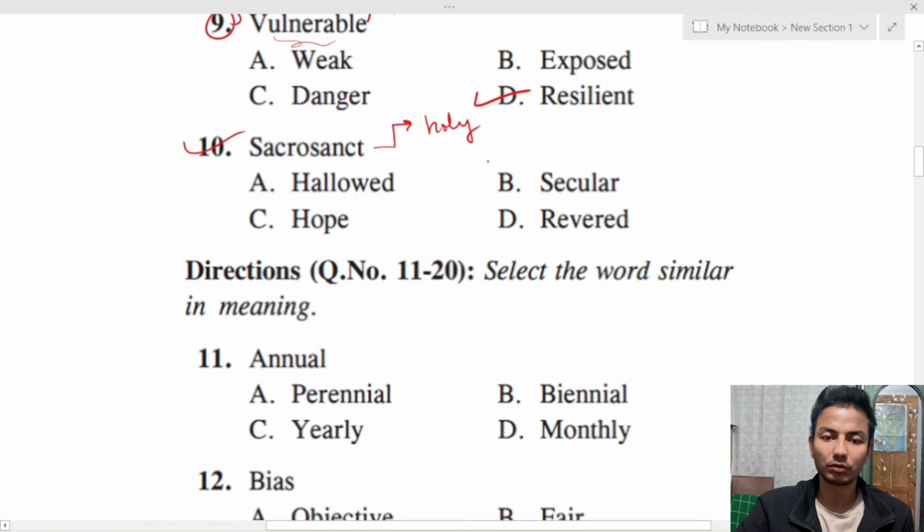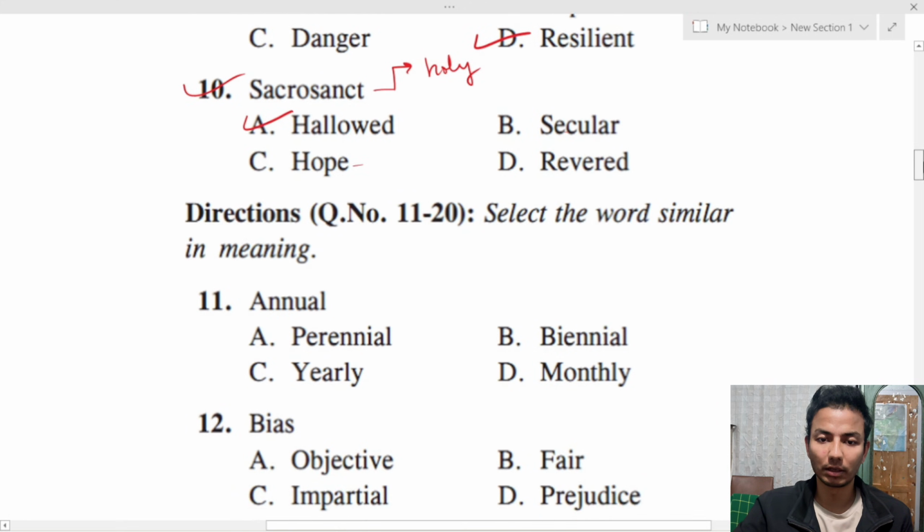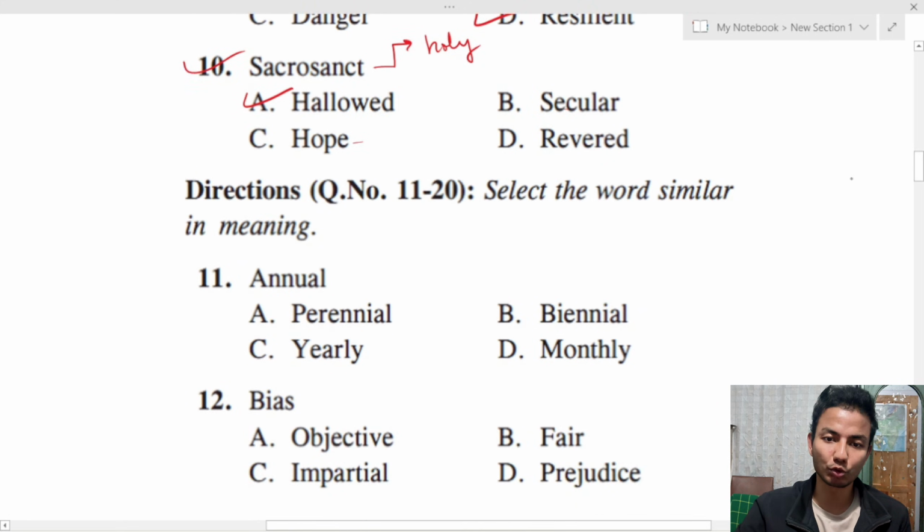Holy. Okay, so the word which is opposite to sacrosanct here is hallowed. Whereas hope, revered, and secular is similar to sacrosanct or holy. Okay, let us move to the next part, which is question number 11 to 20.